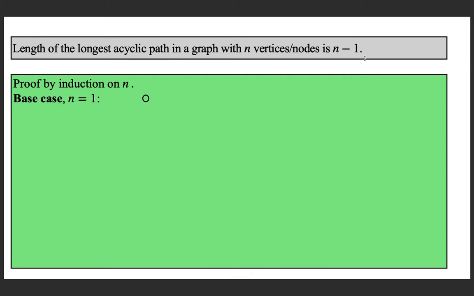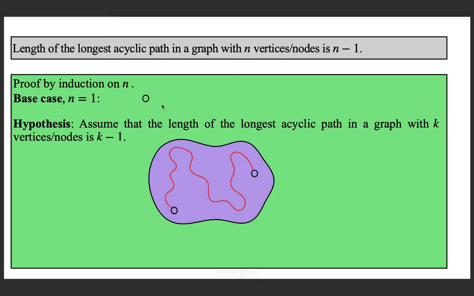For the induction base, you take the number of vertices as 1. So, just one vertex in the graph, and so no edge is possible, and hence the path length is 1 minus 1, which is 0. Now, the induction hypothesis. Assume that this statement is true in a graph with k vertices.